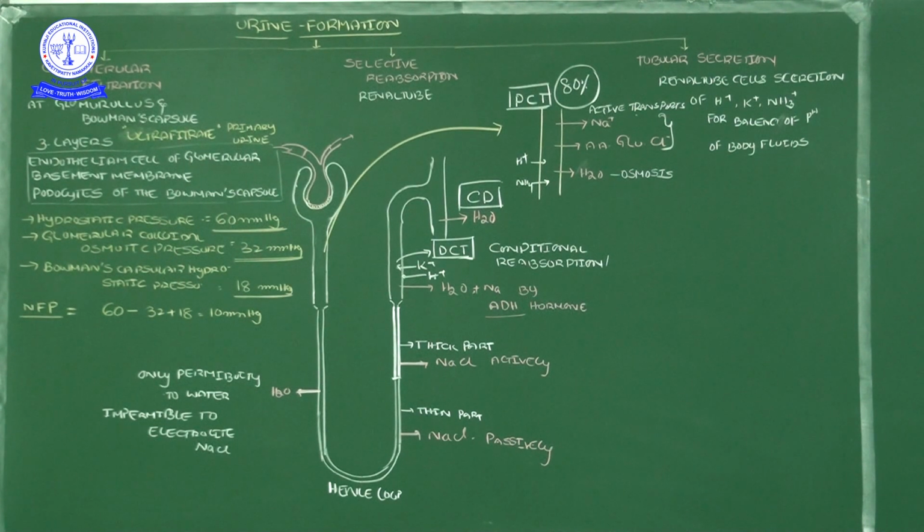You will get an idea of all this in the next video. So this is some information about urine formation. Urine formation is completed in 3 steps: glomerular filtration, selective reabsorption, and tubular secretion. You got the text. Okay, then wait for the next video.